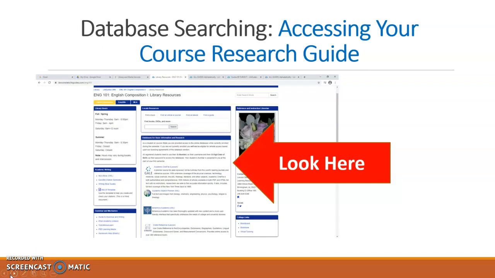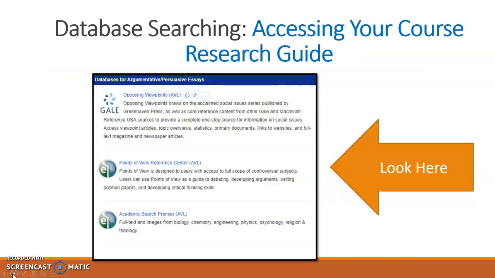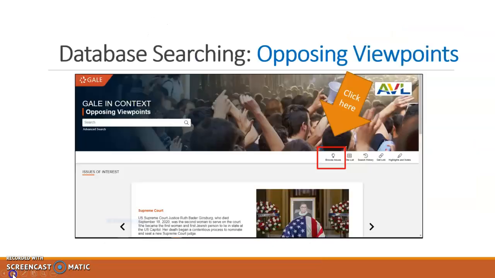From the course guide homepage, we have boxes that have databases listed for you. Simply click on the title of the database in order to access it. As you can see here, there is a box on your course guide titled Databases for Argumentative Persuasive Essay. In that box, you will find Opposing Viewpoints as well as Academic OneFile. We're going to start with reviewing Opposing Viewpoints. So simply click on the title for Opposing Viewpoints.